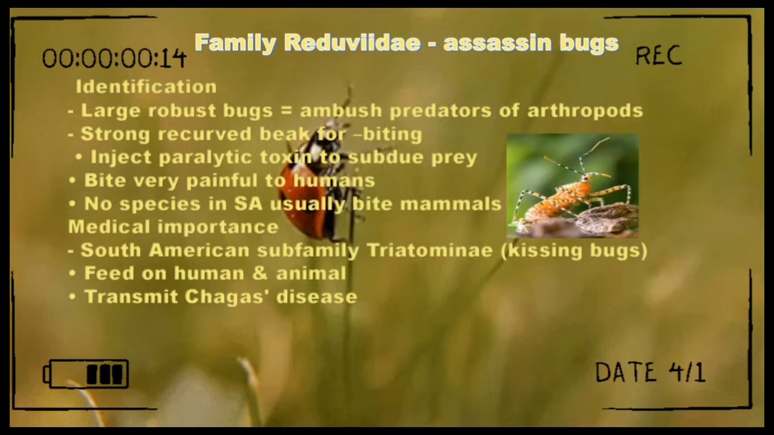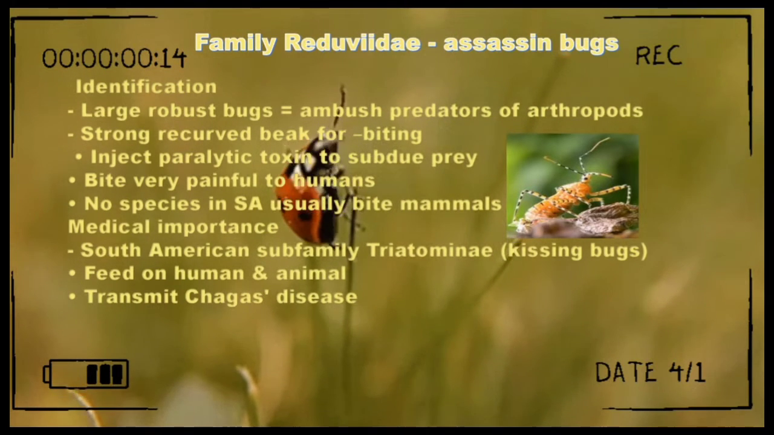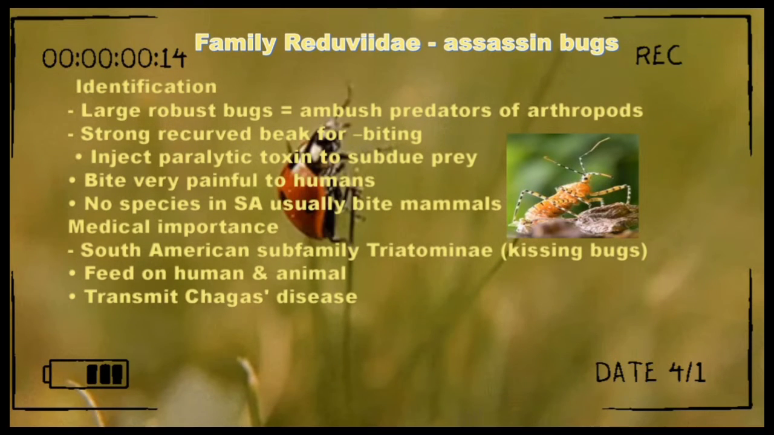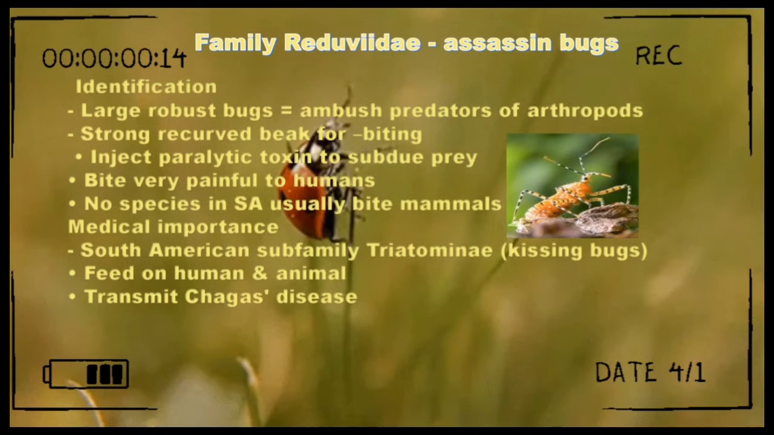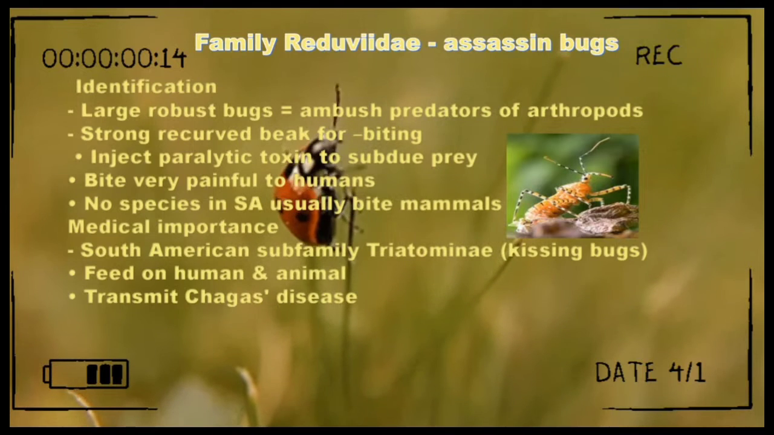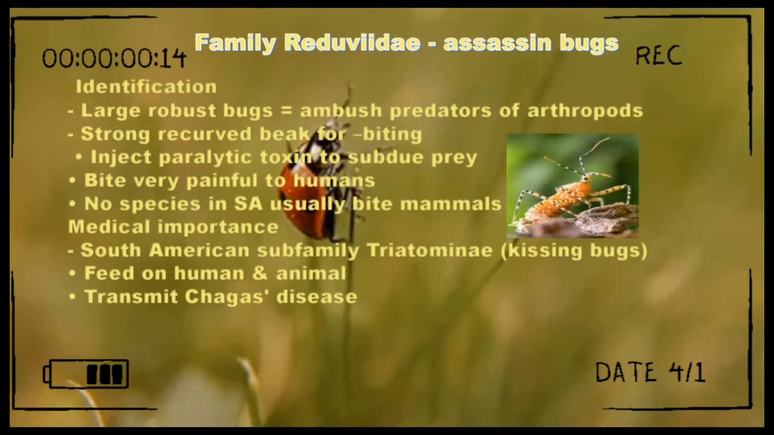Family Reduviidae or assassin bugs. Identification: large robust bugs. Ambush predators of arthropods. Strong recurved beak for biting. Inject paralytic toxin to subdue prey. Bite very painful to humans. No species in South America usually bite mammals. Medical importance: South American subfamily Triatominae or kissing bugs feed on human and animal blood, and transmit Chagas disease.